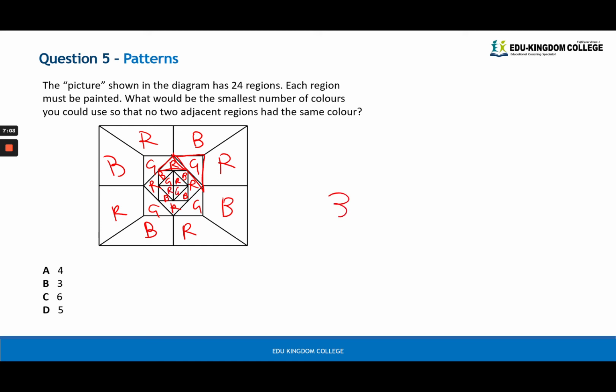So I've used a total of 3 colors here, and that's why the answer is B. When they ask you for the smallest number, always start with the minimum you can and build up as you need to.